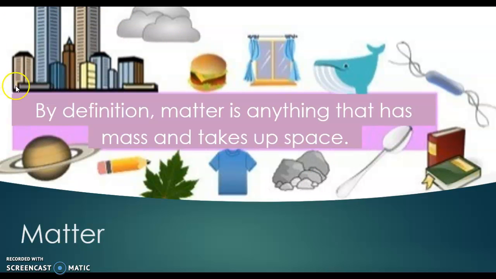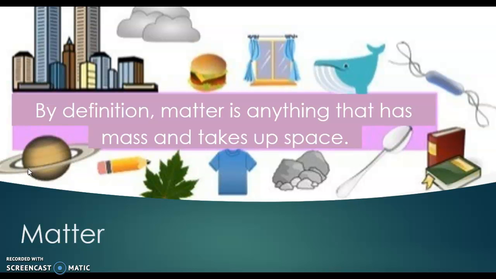Let's look at these buildings. Look at this cloud, this hamburger, the window, the whale. All of these, a bacteria, books, a spoon. We have here rocks, we have a shirt, we have a leaf. By the way, we have some stuff that are alive.